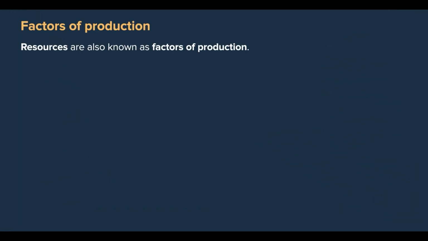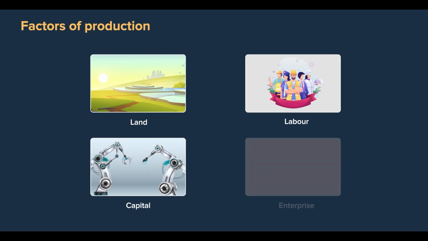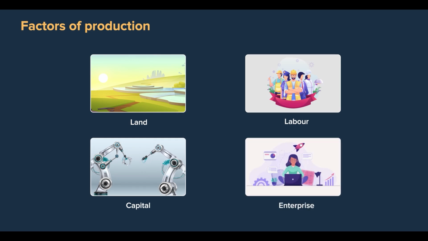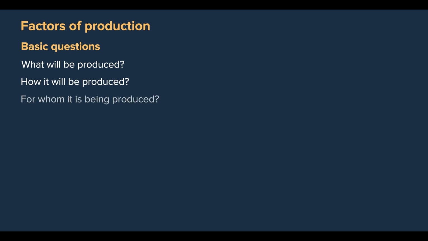In economics, resources are also known as factors of production. These factors of production are classified into 4 categories: land, labor, capital, and enterprise. We will cover these categories in detail in later lessons. Now, based on resources or factors of production, firms must answer the basic questions of what will be produced, how it will be produced, and for whom it is being produced.